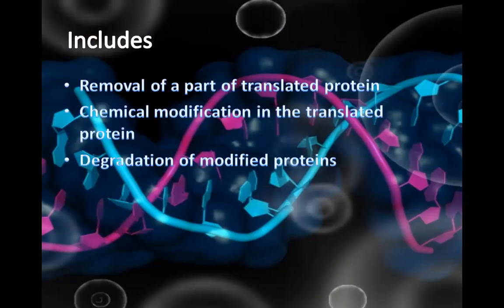What does PTM include? Removal of a part of the translated protein, which means trimming. If we have a long chain, we will trim that and make it short. It's called trimming. Next, chemical modification in the translated protein. Next, degradation of modified proteins.